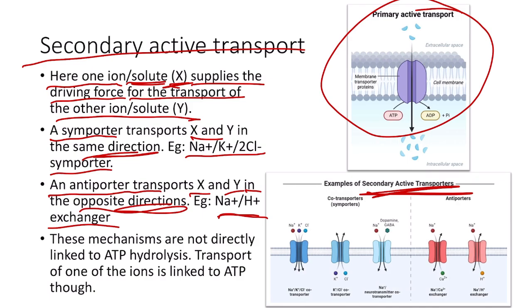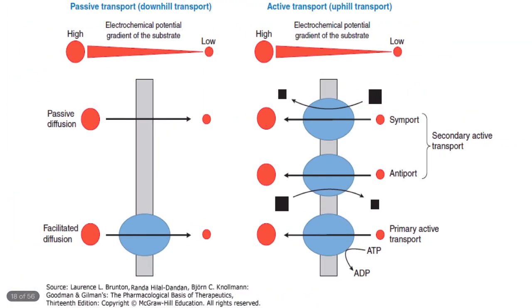So these mechanisms are not directly linked to ATP hydrolysis, that is, the transport of one ion is linked to the ATP hydrolysis, whereas the other ion transport occurs because of the movement of the first ion. This is the reason why it is called secondary active transport, that is, it is not directly linked to the ATP hydrolysis. One molecule is linked to the ATP hydrolysis for its transport, and the other molecule gets transported because of the driving force of the first molecule. So this is about the secondary active transport.